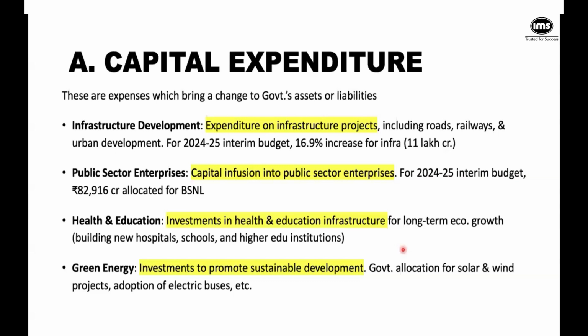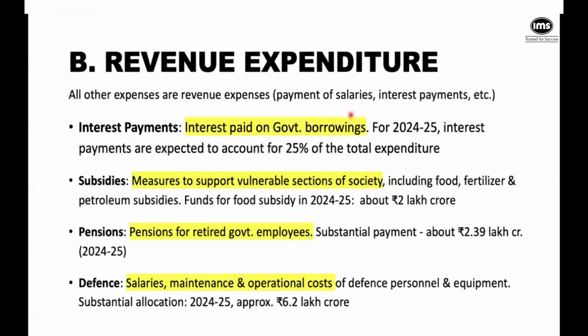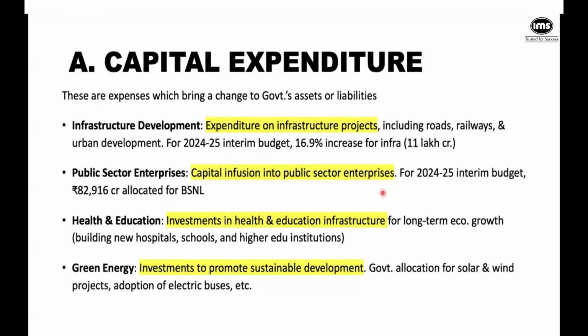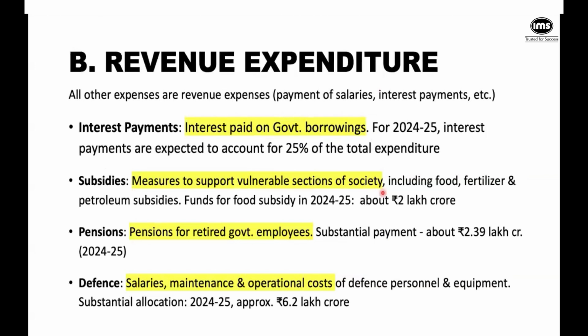So moving ahead, what we just had a look at was whenever there's a change in government's assets and liabilities. Now we are looking at revenue expenditure. So we are looking at whatever the government has to pay for that particular year to keep the wheels of the economy running. One big thing would be the interest payments. Per year the government has to pay something on the borrowings, and that becomes a huge amount. It is 1/4 of the total expenditure that the government needs to make, right?